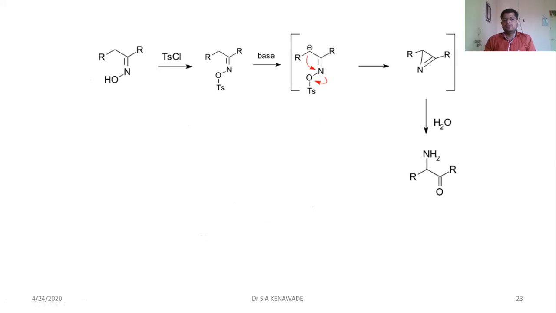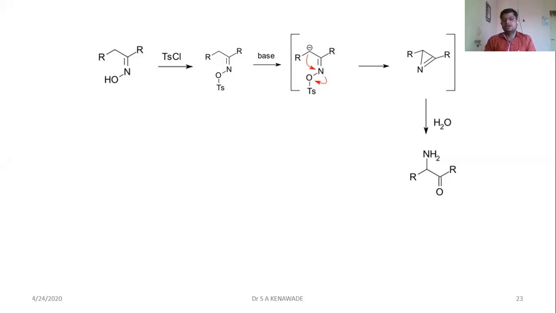First, here ketoxime is drawn. Ketoxime, when it comes in contact with tosyl chloride. Why the need for tosyl chloride? Here, from ketoxime, we have to eliminate the OH group. And you know that OH group is a bad leaving group. It is not easily removed. Hence, this OH group we have to convert into a good leaving group. So in this case, we have to use tosyl chloride.